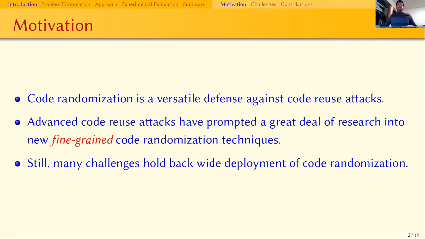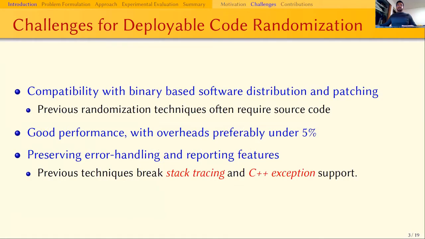Code randomization is a versatile defense against code reuse attacks such as return-oriented programming and jump-oriented programming. Although there has been a great deal of research into fine-grained code randomization techniques, many practical challenges have held back their deployment. The first challenge is compatibility with today's software distribution models. The majority of software, including open source software such as Linux distributions, is distributed as binaries. Patches are also deployed in binary form. The whole ecosystem, including mirrors and CDNs, relies on distributing the same binaries to all users. Thus, we need a code randomization technique that can work on commercial off-the-shelf binaries.